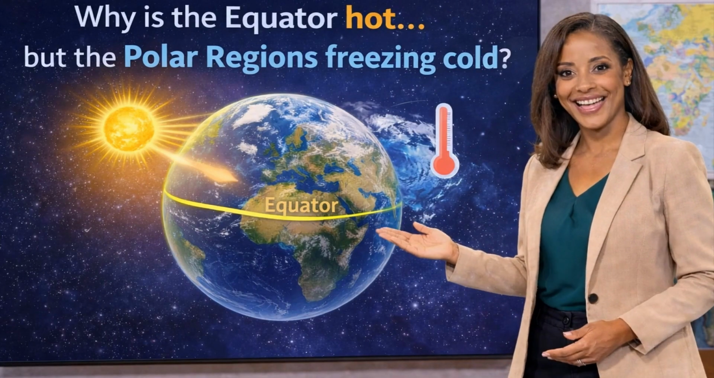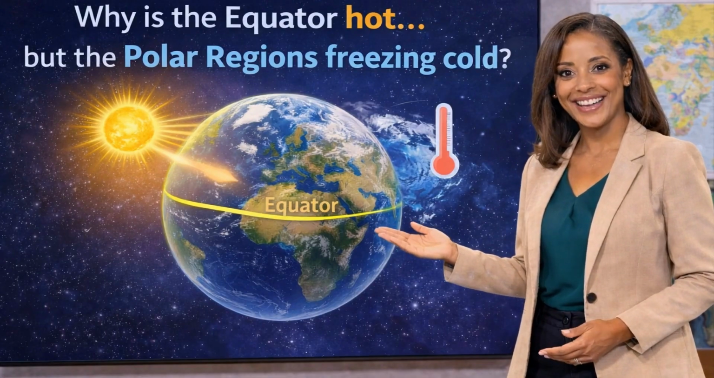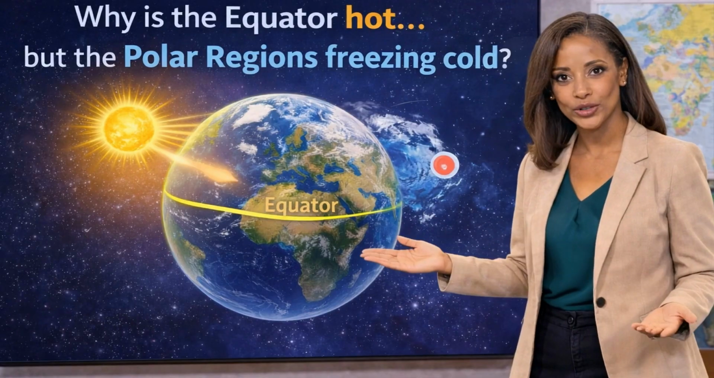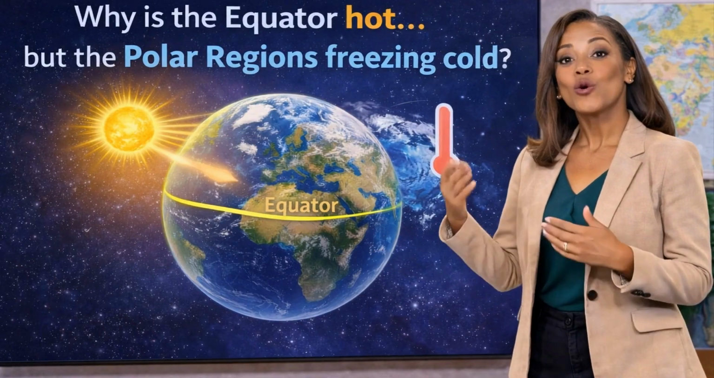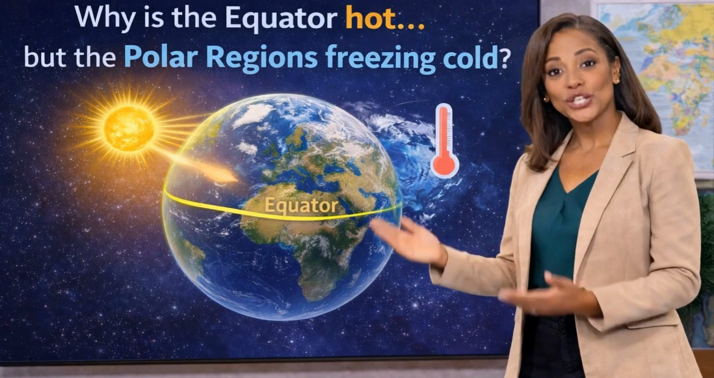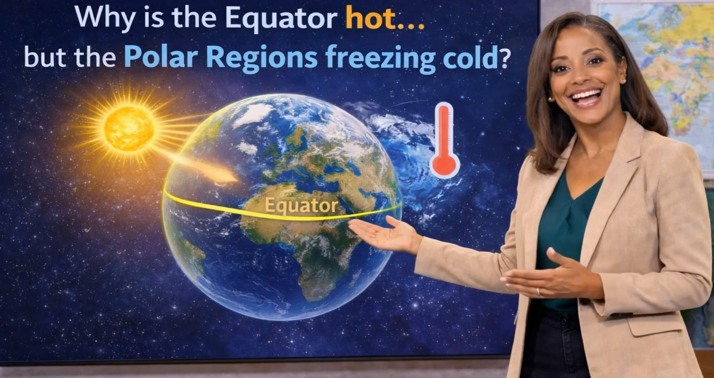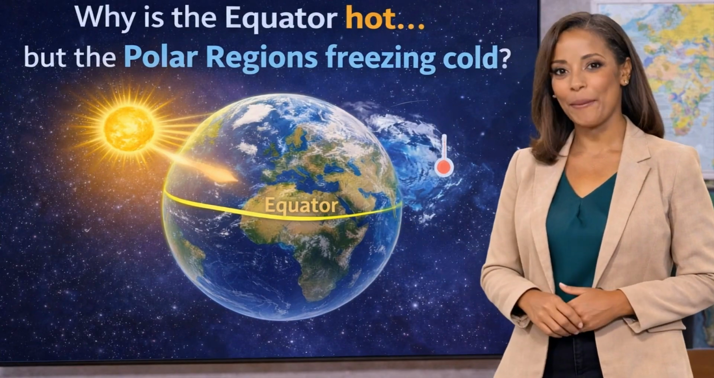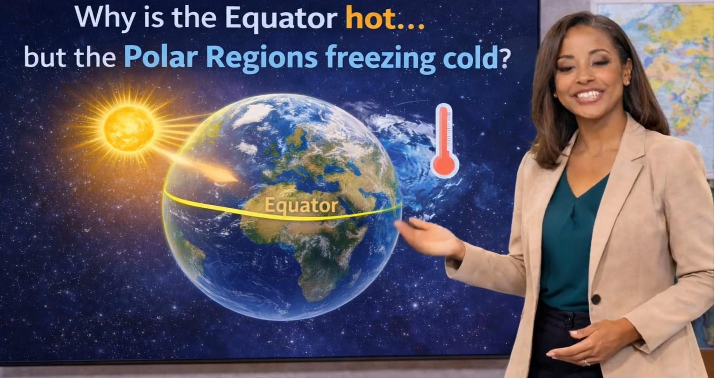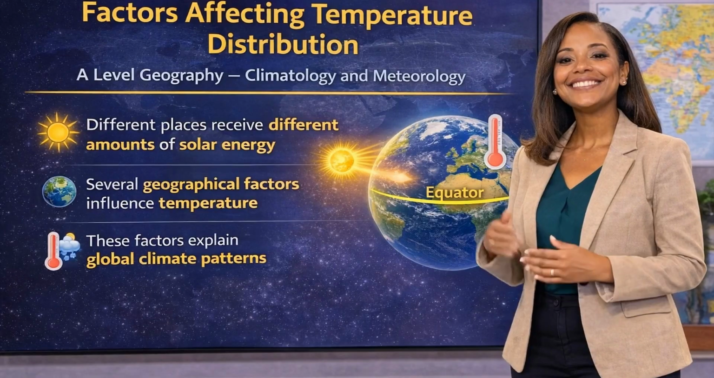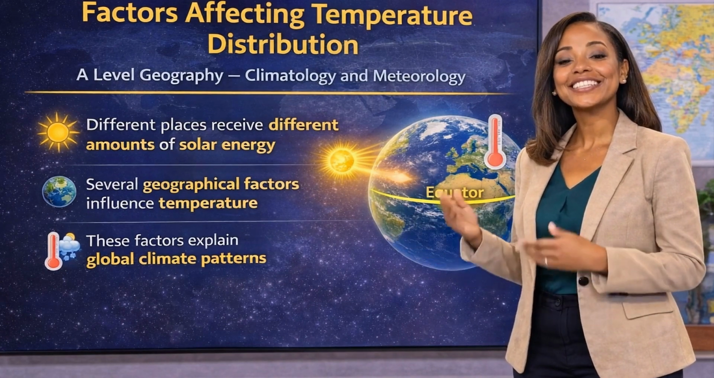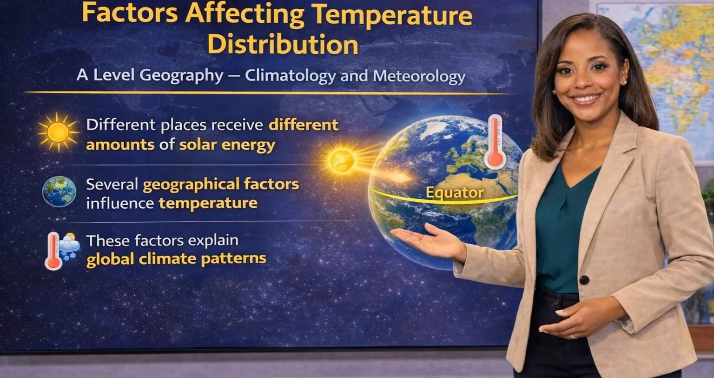Have you ever wondered why some places on Earth are very hot while others remain extremely cold? For example, the equator receives intense heat from the sun while the polar regions remain covered with ice and snow. Why does this happen? The answer lies in the factors that influence temperature distribution on Earth. In this lesson, we are going to examine the factors that influence the distribution of temperature on Earth.